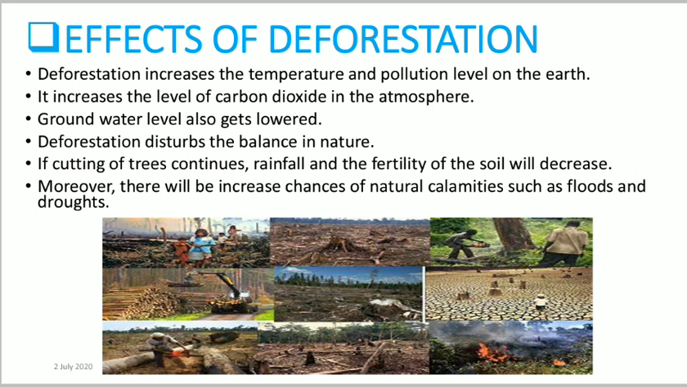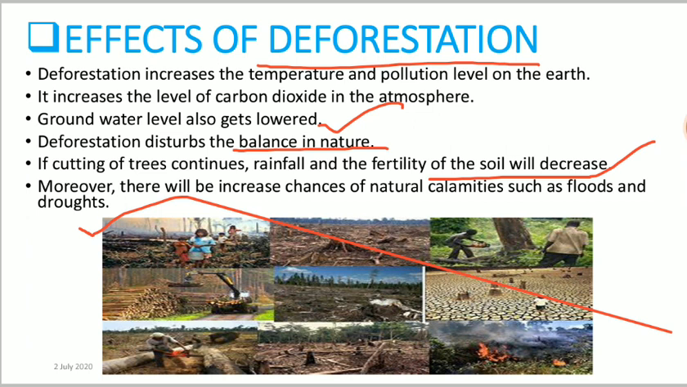The groundwater level also gets lowered, isn't it? Because of deforestation, there will be no plants. Then it may lead to drought or desertification, so the groundwater level may also get lowered. Deforestation disturbs the balance in nature. If the cutting of trees continues, the rainfall and the fertility of the soil will also decrease. And moreover, there will be an increased chance of natural calamities such as floods and droughts.